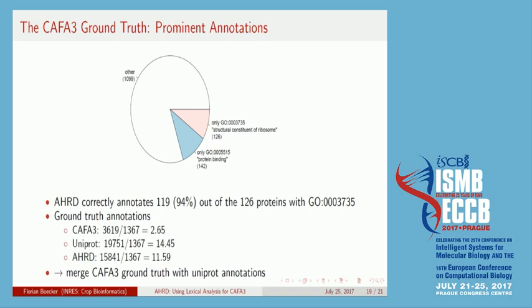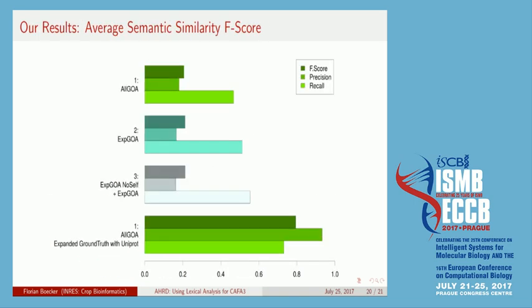So we took the mapping of the target IDs to the UniProt IDs that was supplied with the targets, and merged the UniProt annotations with the CAFA 3 benchmark ground truth. And this increases our scores quite drastically. But of course, now the few new annotations are washed out by all the old ones. So this is, of course, to be taken with a huge grain of salt.